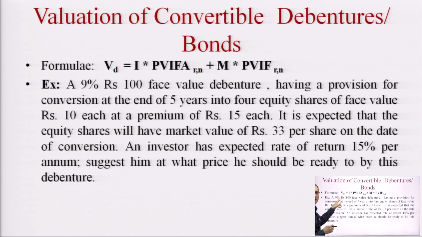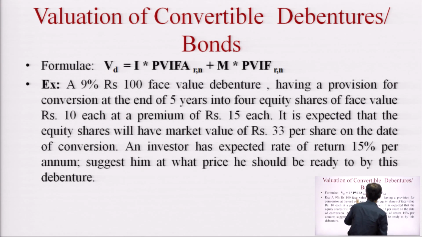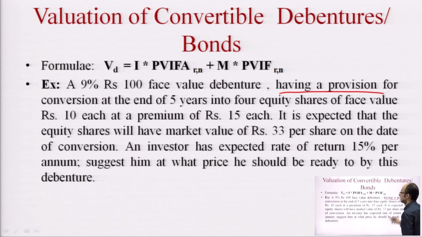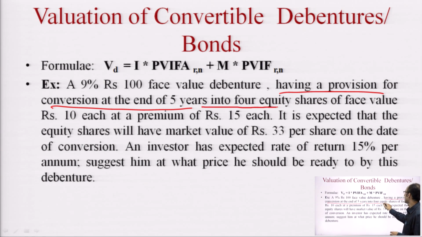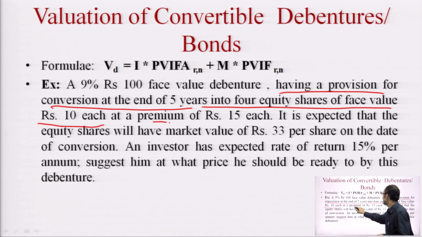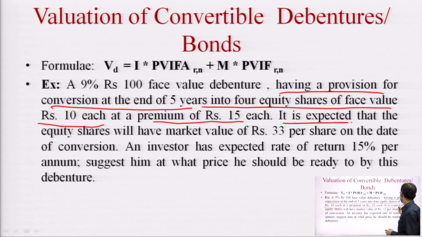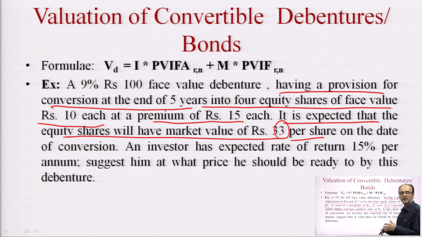A 9% debenture of rupees 100 face value having a provision of conversion at 5 years. It means after the 5 years, after the maturity, the company can convert those bonds into equity shares: 4 equity shares of face value of rupees 10 each at a premium of 15 each. It is expected that the equity shares will have a market value of 33 per share. This means at the completion of the 5th year, the bondholder can expect that the market rate per equity share will be 33 rupees at the date of conversion.